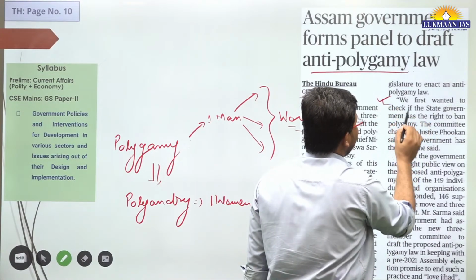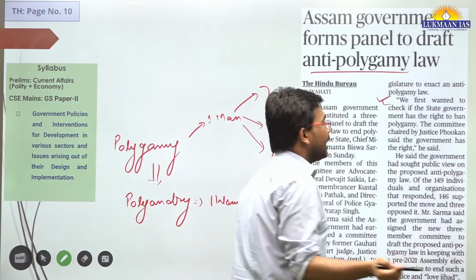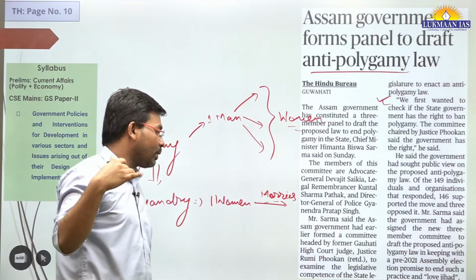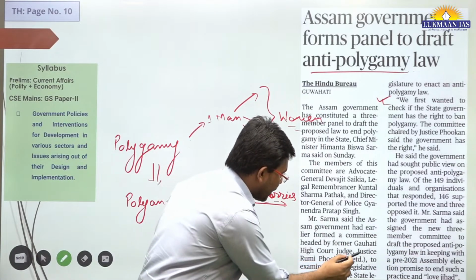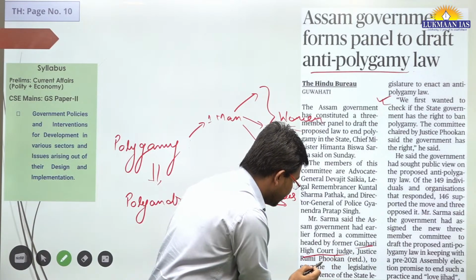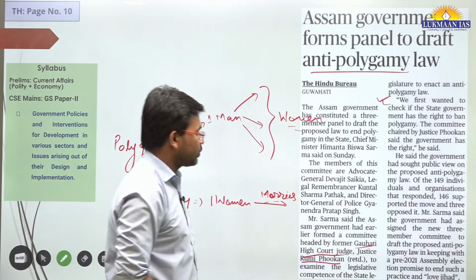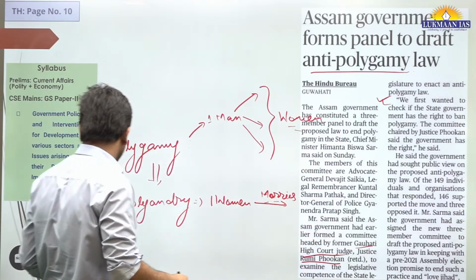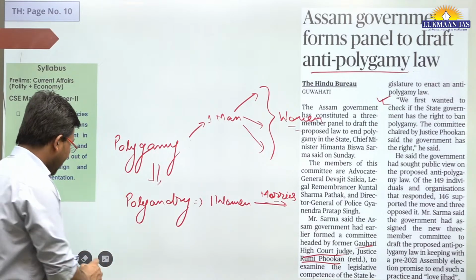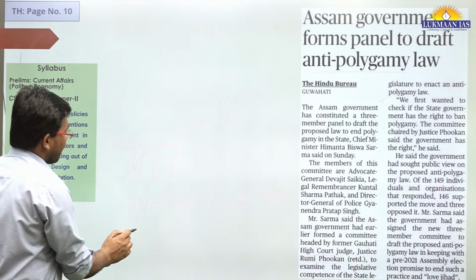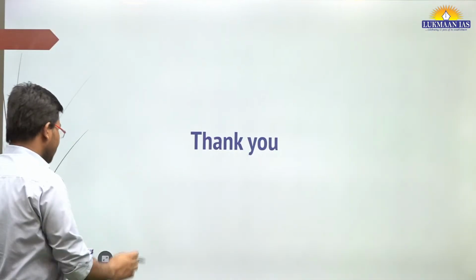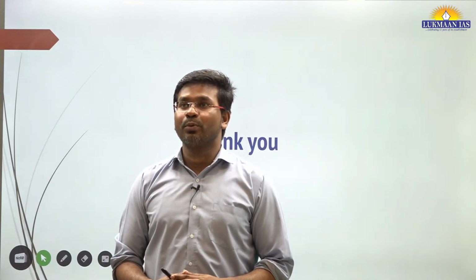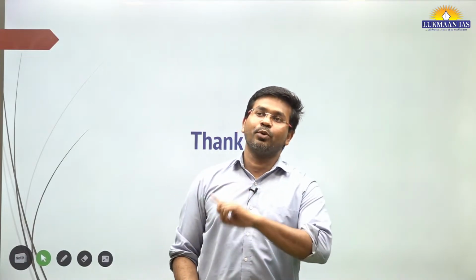For this, they have taken prior approval from a retired judge. One Guwahati High Court judge, Justice Rumi Fukan, has said that the state government is competent to formulate a law related to anti-polygamy. So that's the thing. One woman marries more than one man, that is polyandry. Polygamy means one man marries more than one woman.